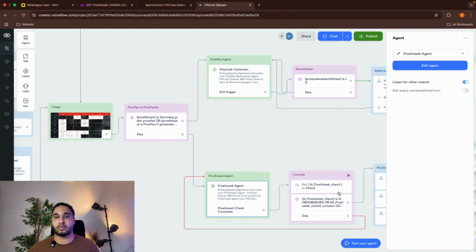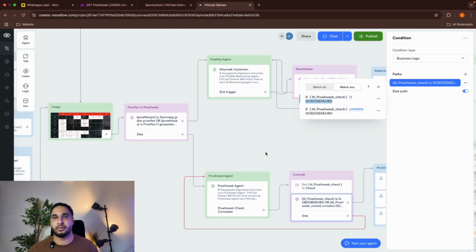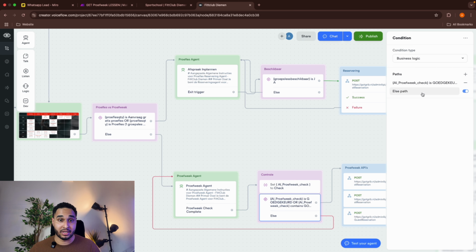So, if everything was good, after this AI prompt step we'll have the path. If it's this word, which means, how do you say it, like it's fine, like you can continue. Approved, that's an English word. And then we'll continue to the API calls. If not, if it was something else, which is the reason why it could not retrieve the lesson, for example, it will give an explanation, and then we will go back to the agent step.